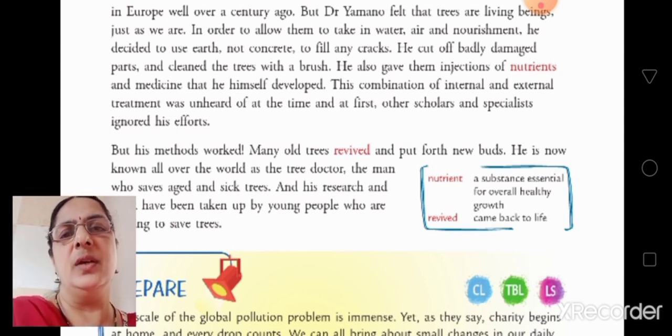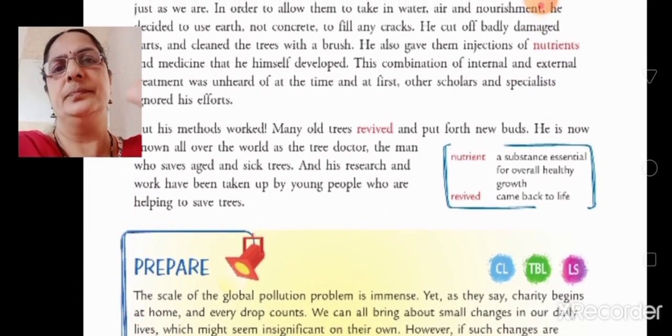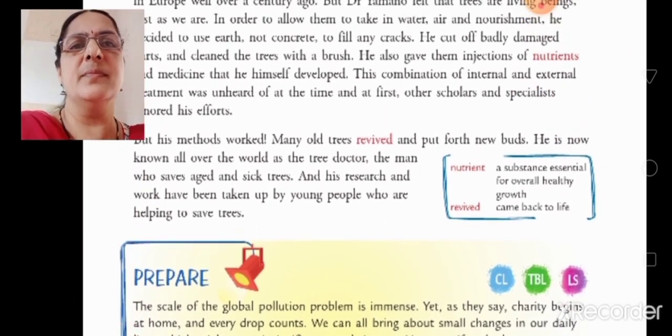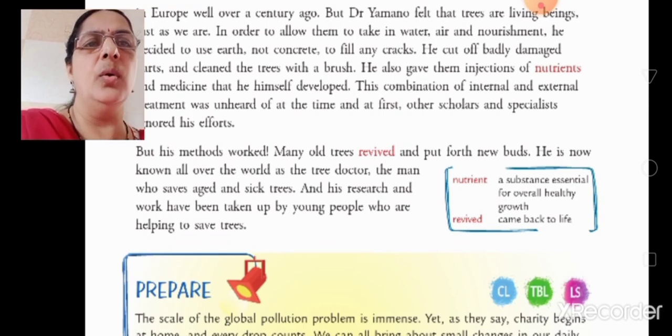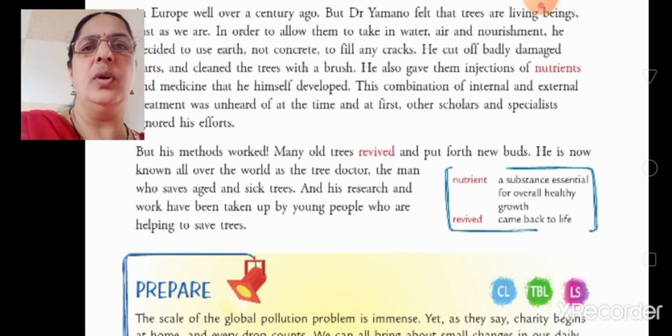They thought he was not correct, but his methods worked. Many old trees revived and put forth new buds. He is now known all over the world as the tree doctor, the man who saves aged and sick trees, and his research and work have been taken up by young people who are helping to save trees.